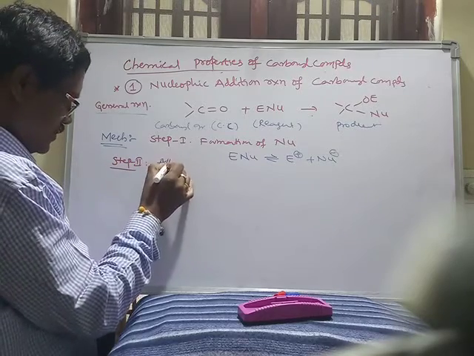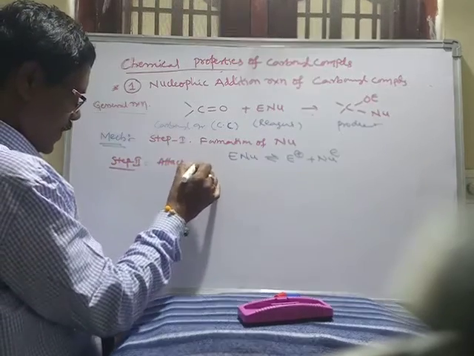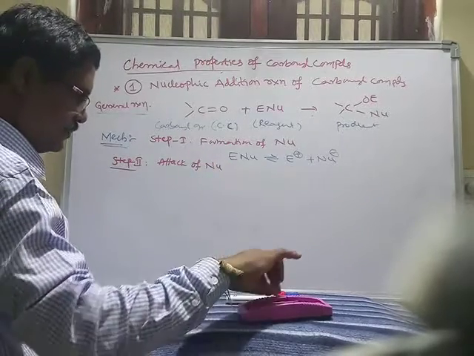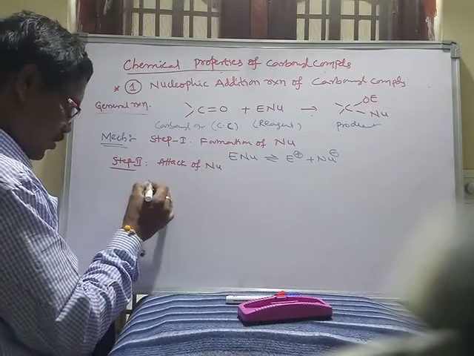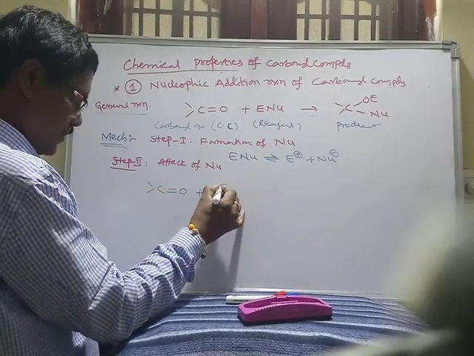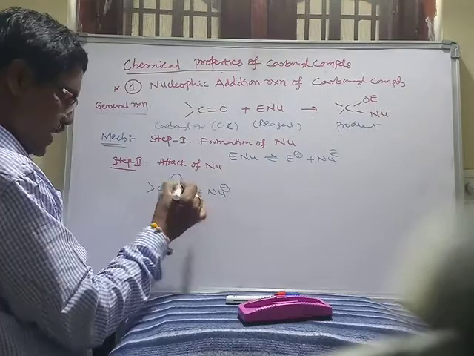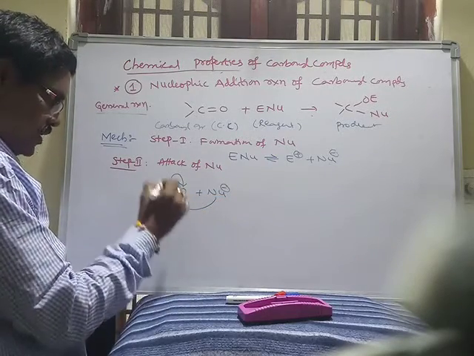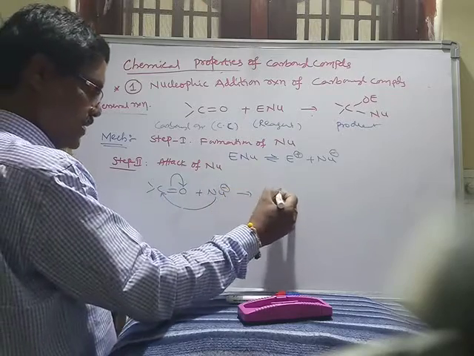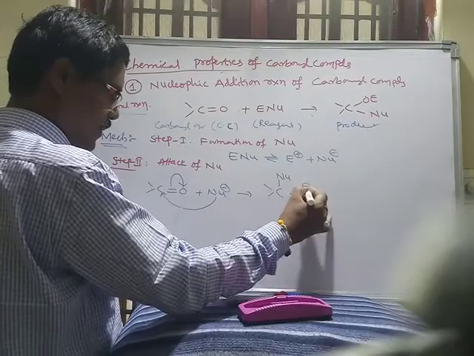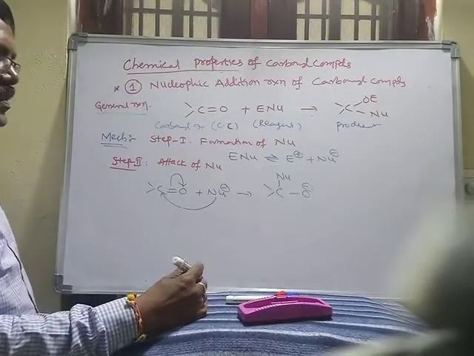Step 2: attack of nucleophile. Here is the carbonyl group, and the nucleophile approaches. This bond shifted to this side. Here negative charge. This bond shifted to this side. And what happens here: Nu and O minus. This is the second step.